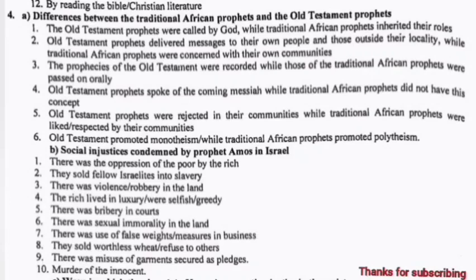3. The prophecies of the Old Testament were recorded, while those of the traditional African prophets were passed on orally. 4. Old Testament prophets spoke of the coming Messiah, while traditional African prophets did not have this concept. 5. Old Testament prophets were rejected in their communities, while traditional African prophets were liked by their communities. 6. Old Testament promoted monotheism, while traditional African prophets promoted polytheism.